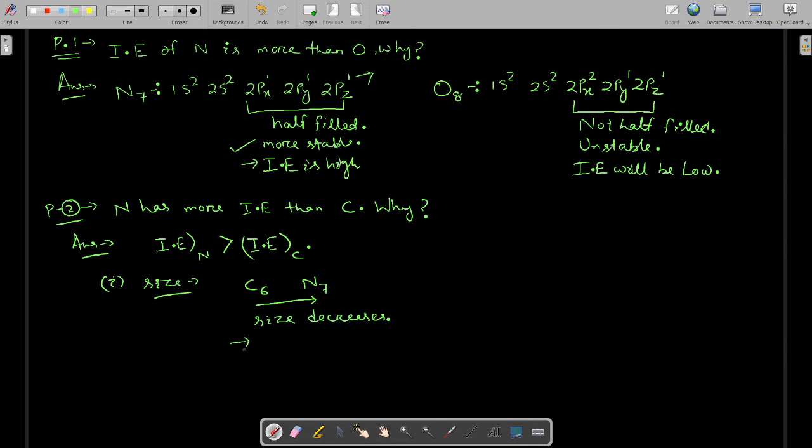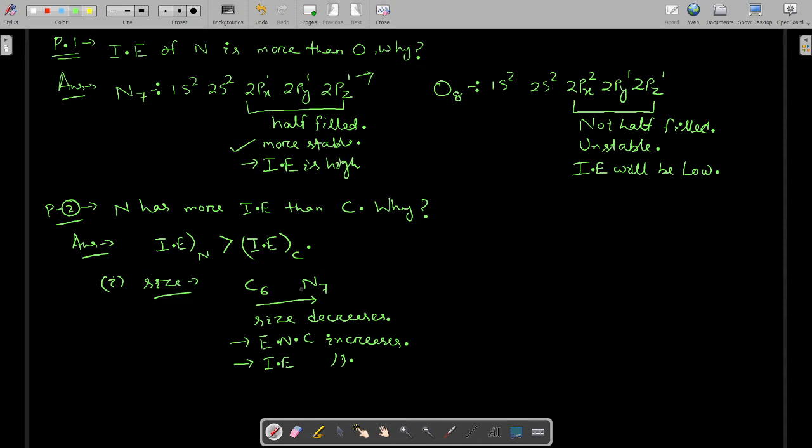If size decreases, effective nuclear charge increases. Yes or no? Okay, effective nuclear charge increases. If effective nuclear charge increases, ionization energy increases.